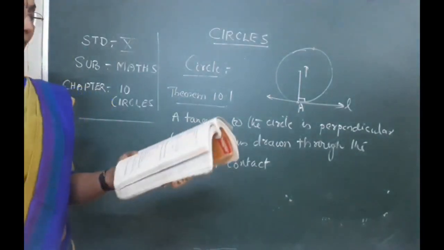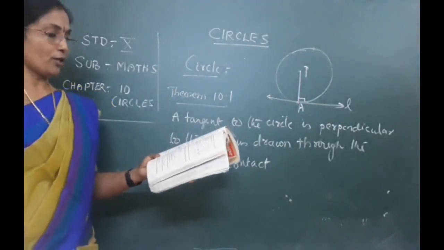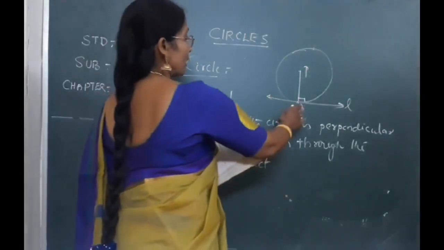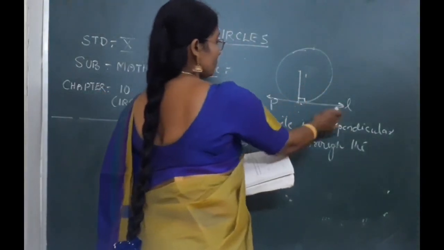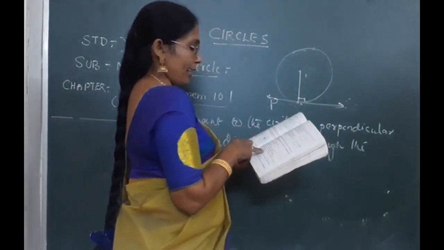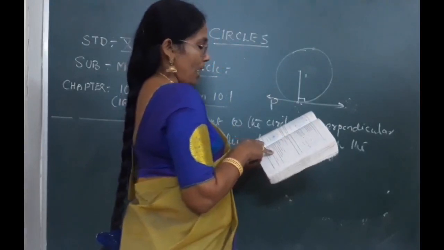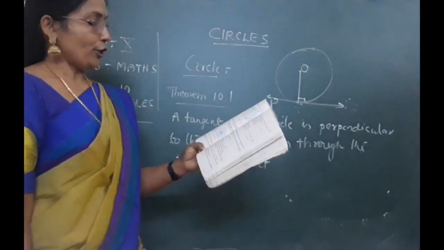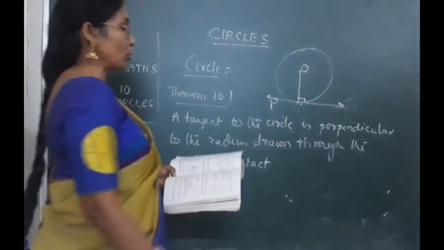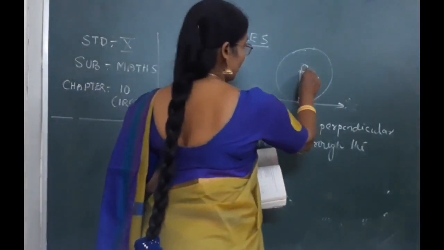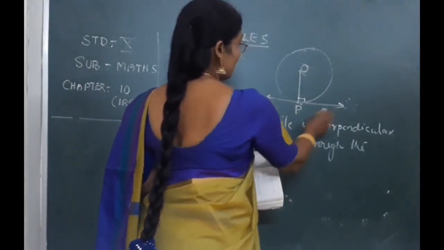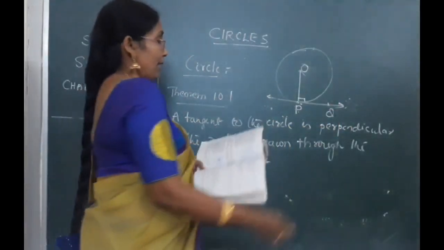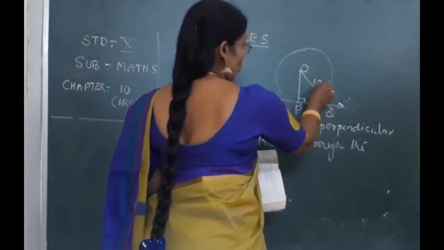Look at the question: a tangent PQ at a point P of a circle of radius 5 cm. That means here the tangent is given, PQ, but the point of contact is given as point P, and the center is given as O, and point Q is such that OQ is equal to 12. OQ is equal to 12. That means P is the point of contact. OQ is given as 12. Length of PQ, that is the question.